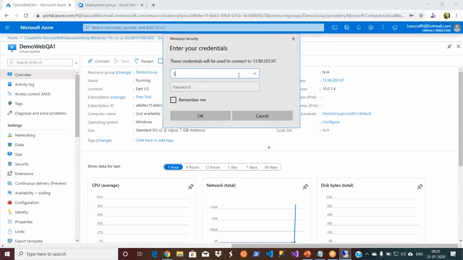First time, so dot backslash and my user ID, then password.